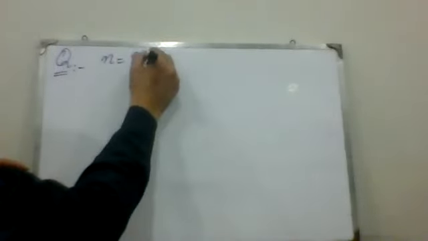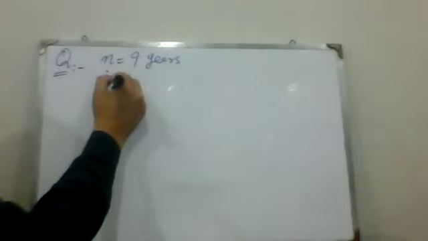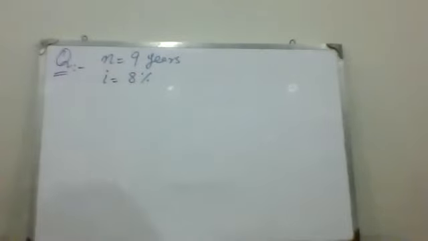The question is, our corporation wants to establish a sinking fund beginning at the end of this year. Annual deposits will be made at the end of this year for 9 years. Now you have to understand that N is 9 years. If the deposit earns interest at the rate of 8%, so here I is equal to 8% as given, compounded annually, how much money should be deposited each year in order to have 12 million rupees? So here is the amount.